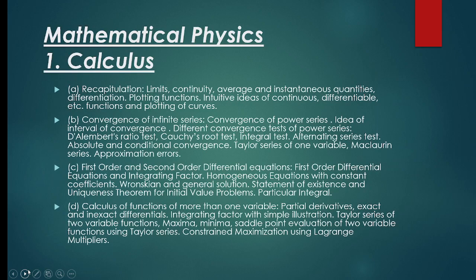Semester 1. First we have mathematical physics. It consists of the calculus part. You have limits, continuity, differentiation, and so on, graphs and all. So you have done this in your plus 2 level. It's written that it's a recapitulation.